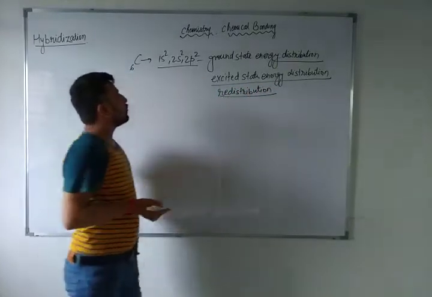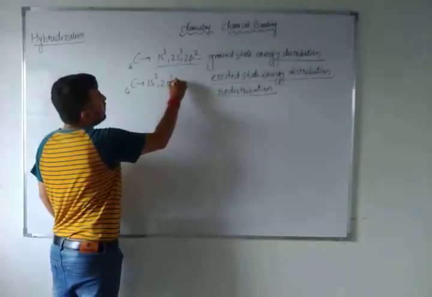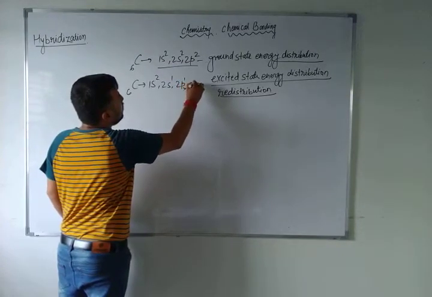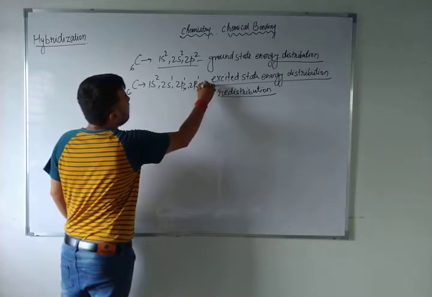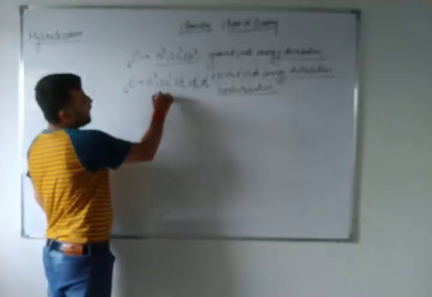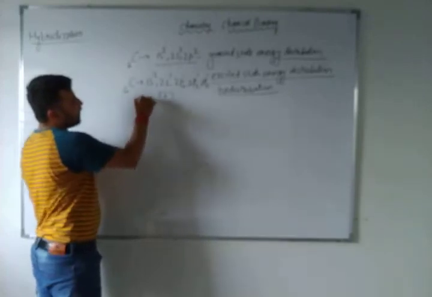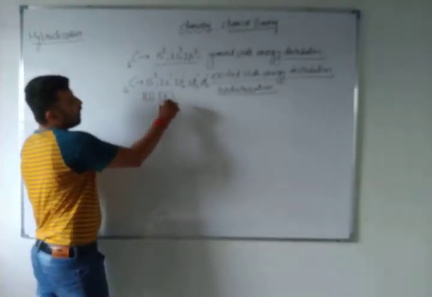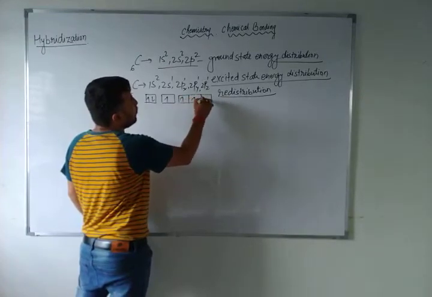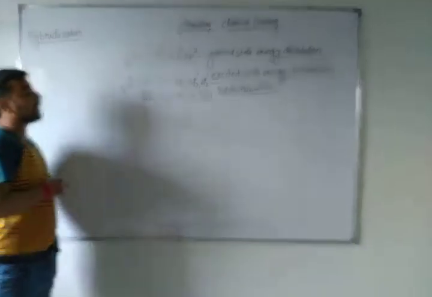Again, you have to distribute the electrons. So how will you distribute? 1s2, 2s1, 2px, 2py, and 2pz. Redistribution. What have I done? I have taken the 2s electron and shifted it to 2pz. 2px and 2py were already there, and I have shifted it here.